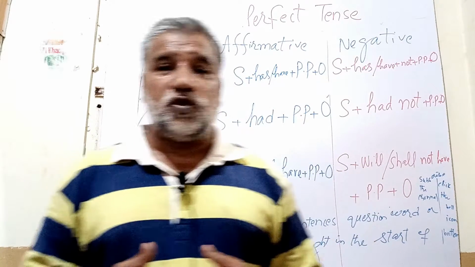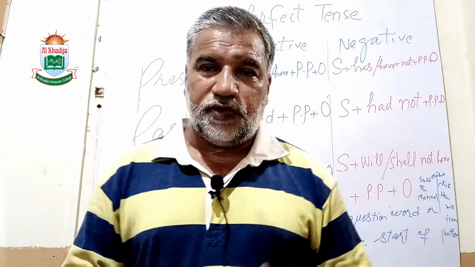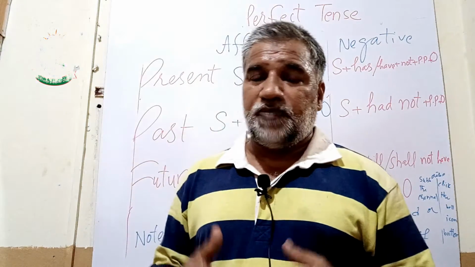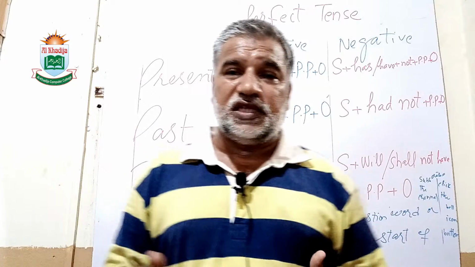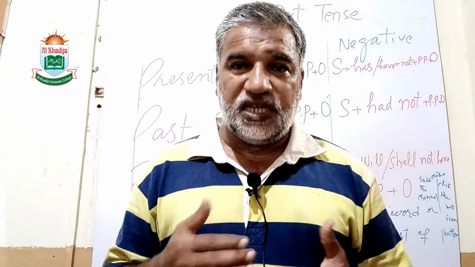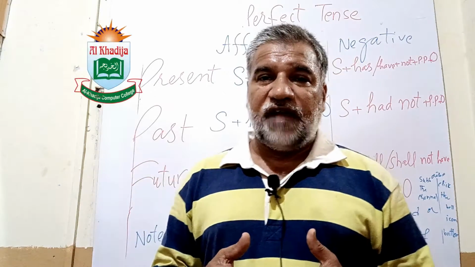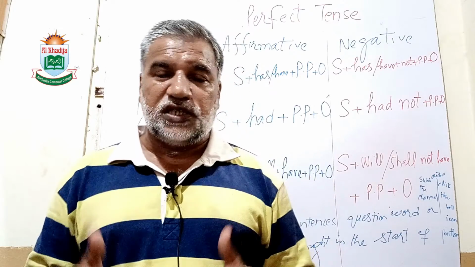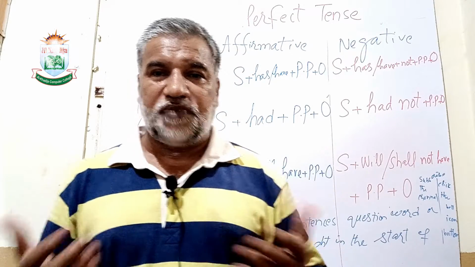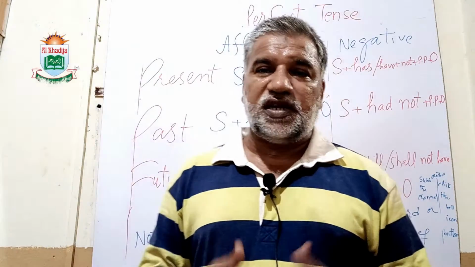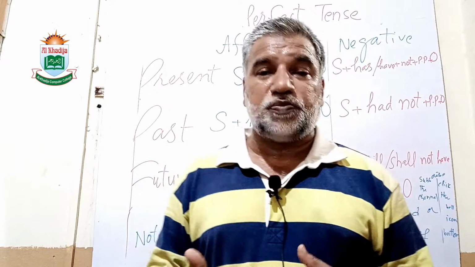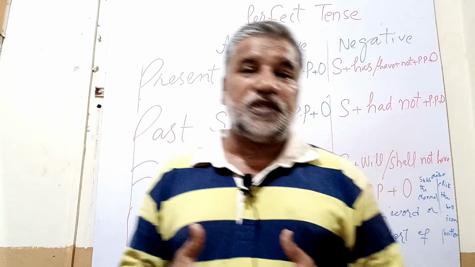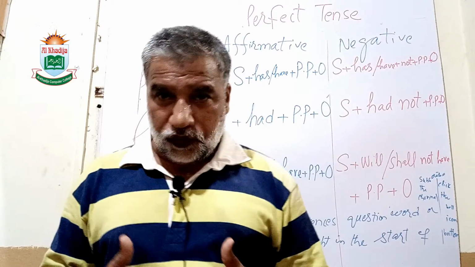The topic of tenses can become very easy with just basic understanding, that we have to understand if the work is completed in present, that is present perfect. If the work is completed in past, that is past perfect. And if the work is completed in future, that is future perfect.